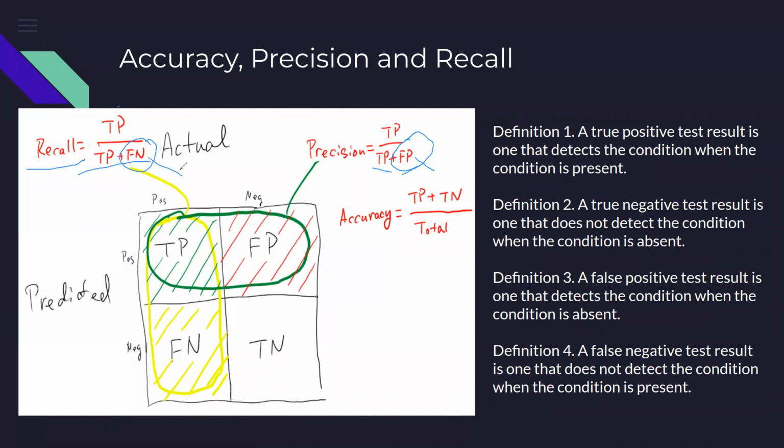I would use recall in cases where I would like to be sure that I am able to identify the condition, and where the penalty for identifying a wrong person is not very high.